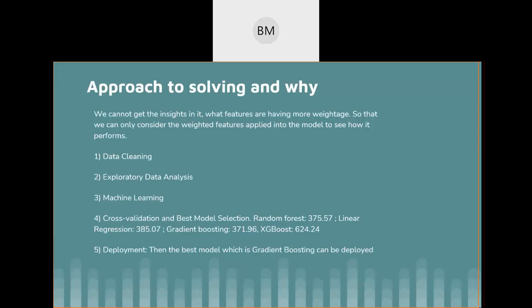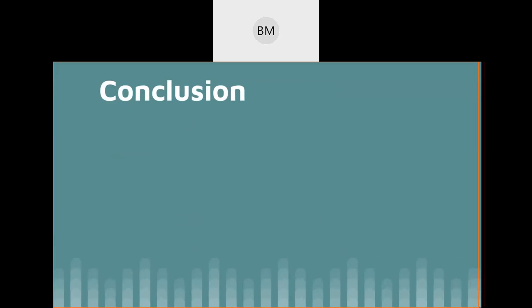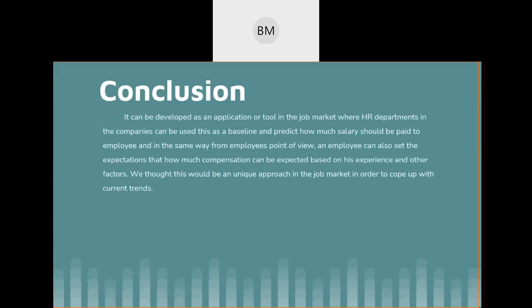And we used four machine learning algorithms, and we did cross validation to find out the best model, the one having the lowest MSE score. We found that gradient boosting has the lowest MSE score. So we conclude that gradient boosting is the best one to deploy into production.